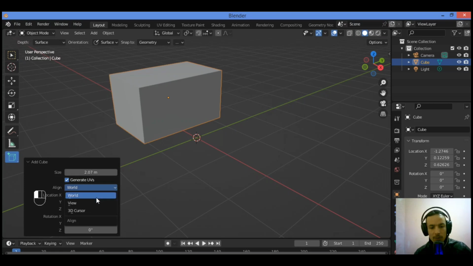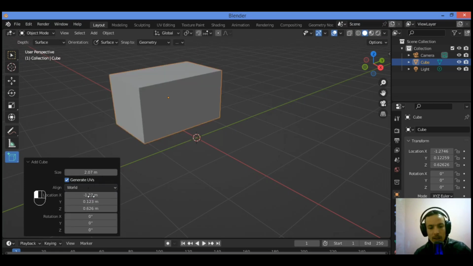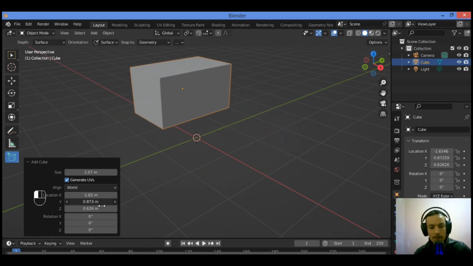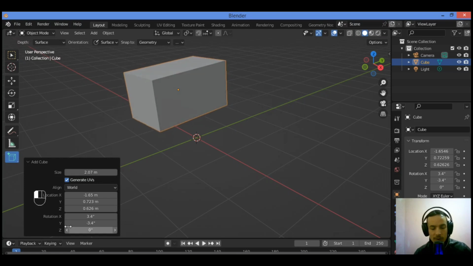Then we have align to the world or to the view. You can align to whatever you want. Then you can also change the location by playing around with those values. You can also change the rotation around different axes as shown in our tutorial.